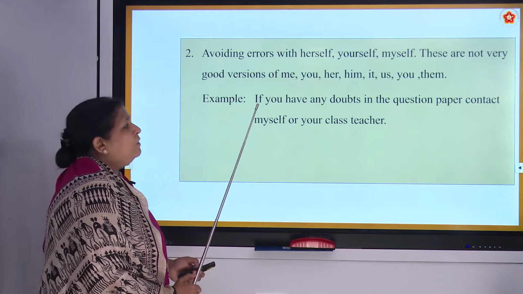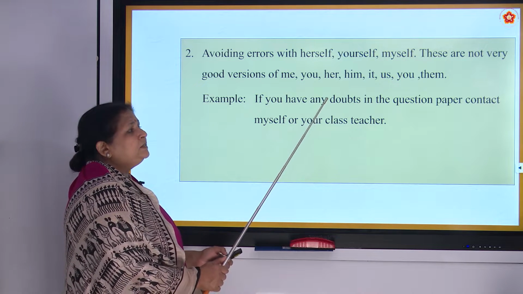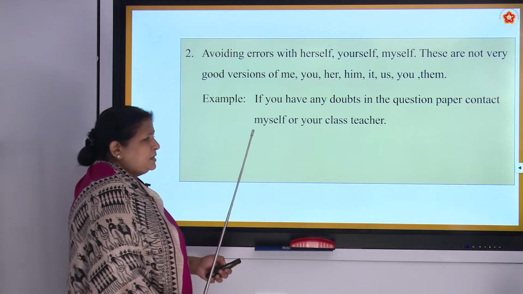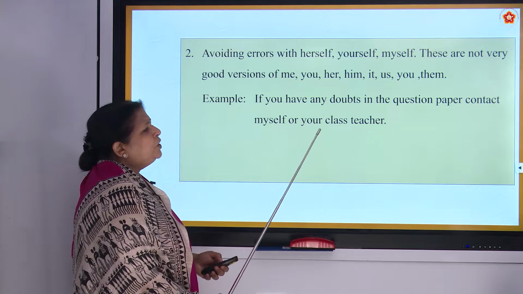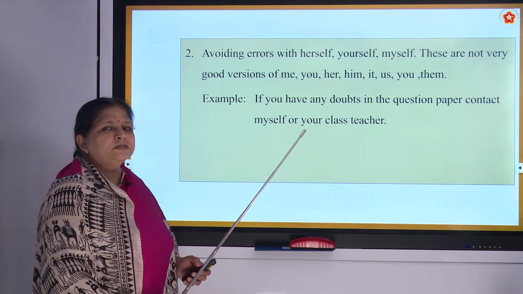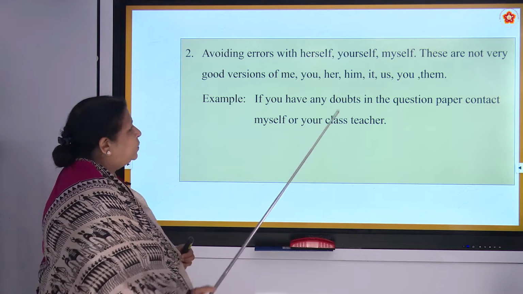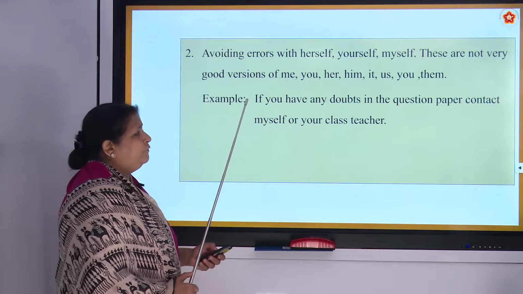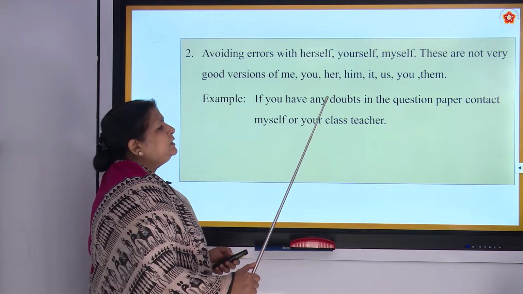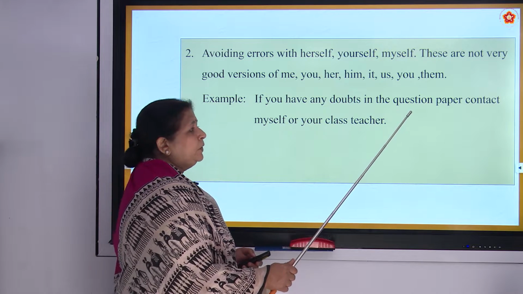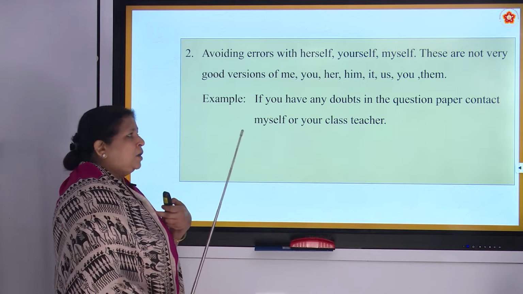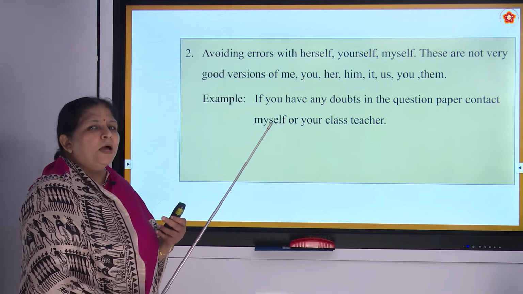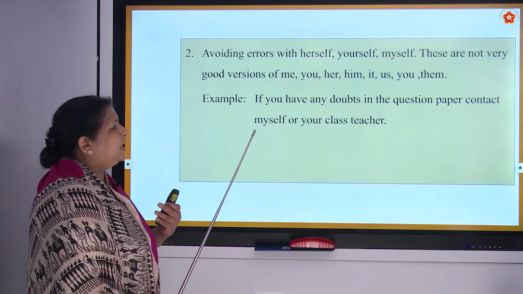Example: if you have any doubts in the question paper, contact myself or your class teacher. Does it look nice? No, it doesn't look nice. So what will you say to look better? If you have any doubts in the question paper, contact me or your class teacher. So you don't have to say myself over here. It is contact me.